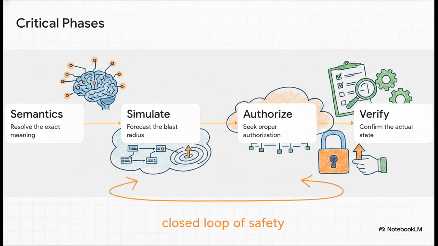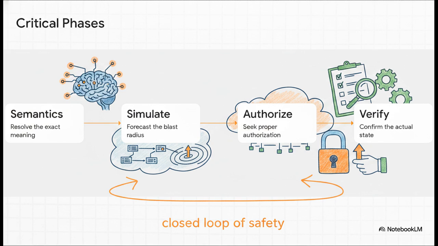Before the AI touches your live network, it resolves the exact semantics. Then, and this is a massive leap forward, it actually simulates the effects and counterfactuals in an isolated sandbox. It's not guessing, it forecasts the exact blast radius. Will restarting this service drop active BGP sessions? Will it violate compliance? The system meticulously maps out the consequences first.